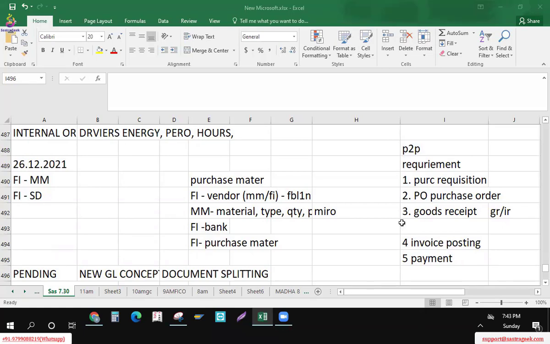After the setup, the purchase department will raise the PO and give it to the vendor. After that, the vendor will supply goods and services to the end user, and the end user will provide confirmation or GRN to the vendor or AP team for the goods and services received. After that, the vendor will send the invoice to the AP team, and the AP team will process the invoice and pay the vendor. This is the complete process.